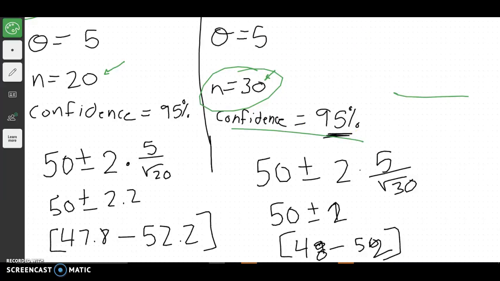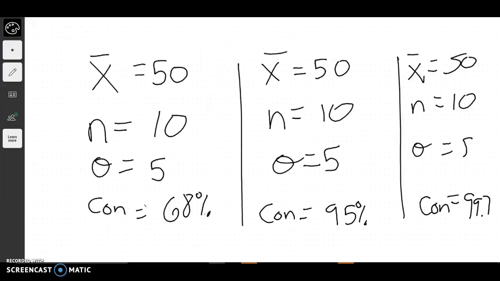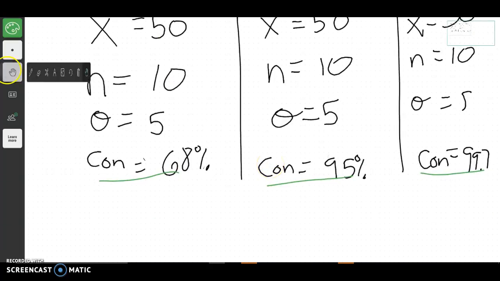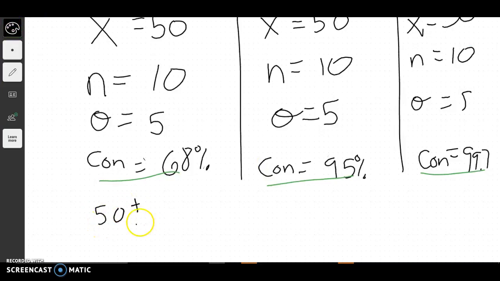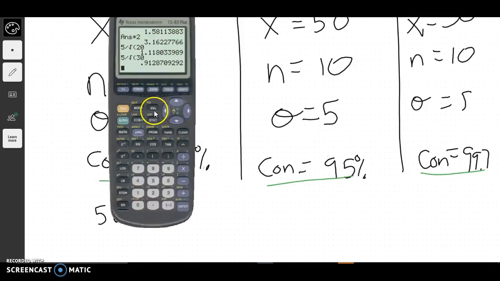Okay, so now we're going to see what happens to our confidence interval size as we change our confidence levels. So this first one, we're not extremely confident, we're 68% confident. So let's see how big our interval is. So that would be 1 standard deviation times, I know we've done this one before, but we should probably bring this up just because I can't remember what we would get.